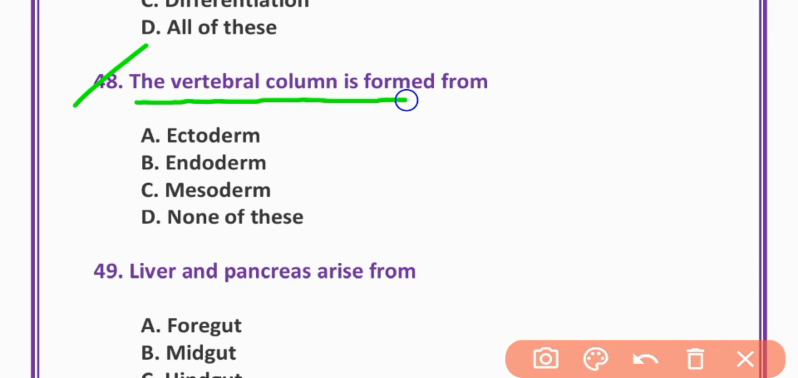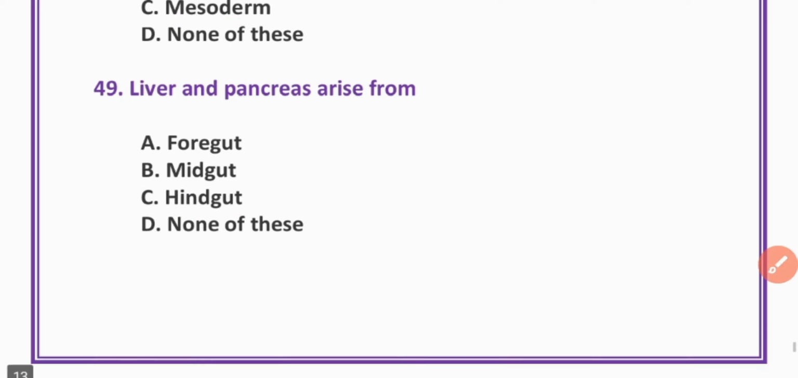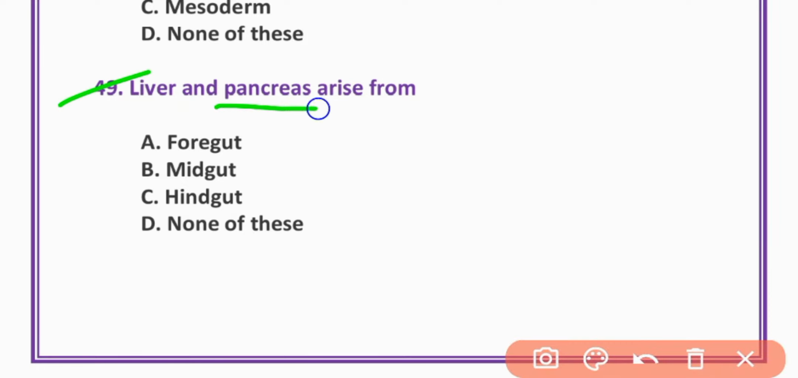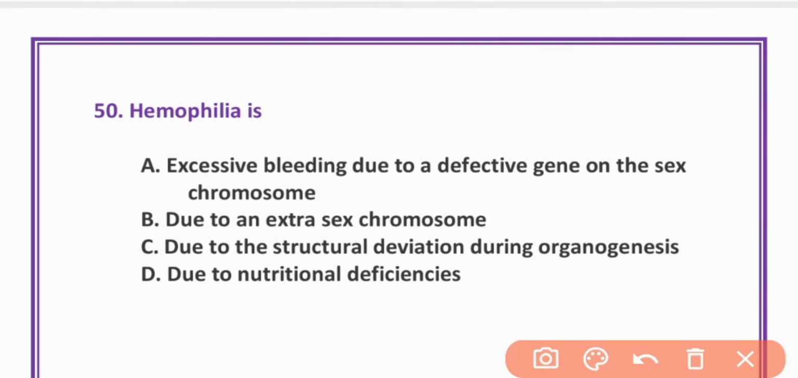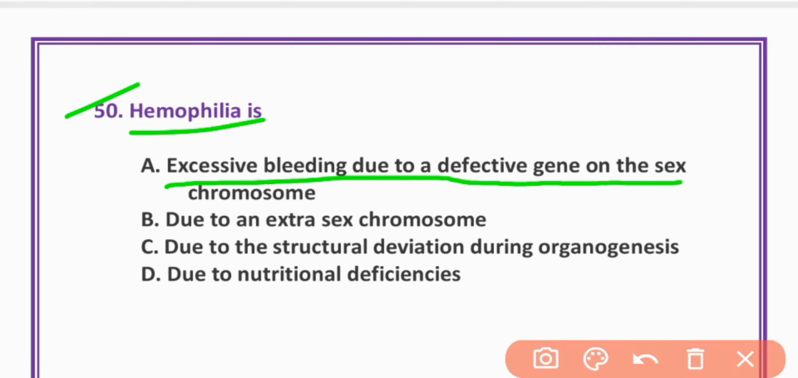The vertebral column is formed from mesoderm. Option C is correct. Mesoderm. Liver and pancreas arise from foregut. Option A is correct. Hemophilia is excessive bleeding due to defect genes on the sex chromosome. Option A is correct.